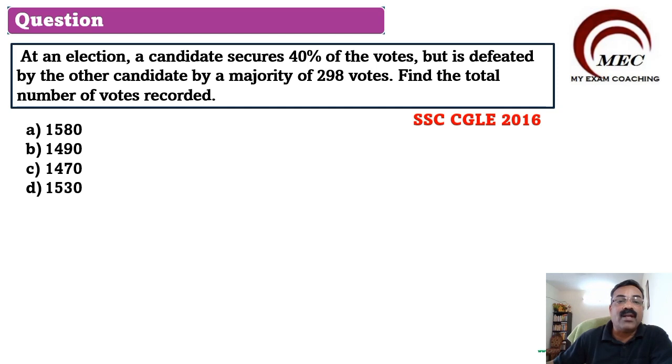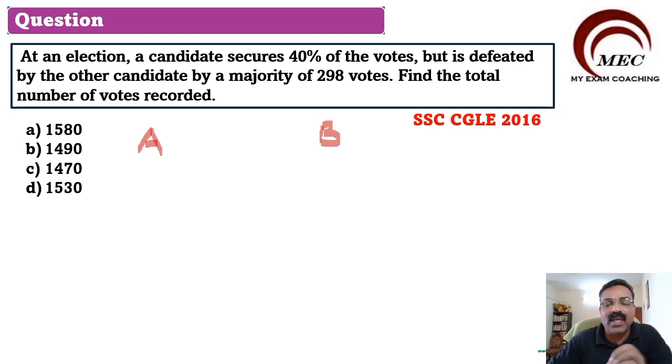In an election, there are two candidates. Let us take candidate A and candidate B. Understand your concept very, very clearly. Then this type of questions are very, very easy for you to solve. Once your concept is clear, then mathematics becomes very easy. Let me tell you very clearly, these questions are not tough. Why does it seem to be tough? Because your concept is not clear. You don't understand what actually the question is.